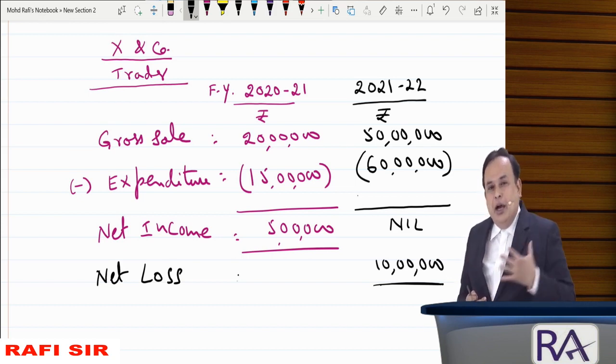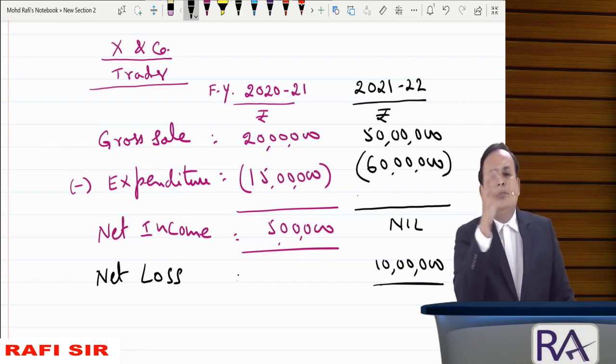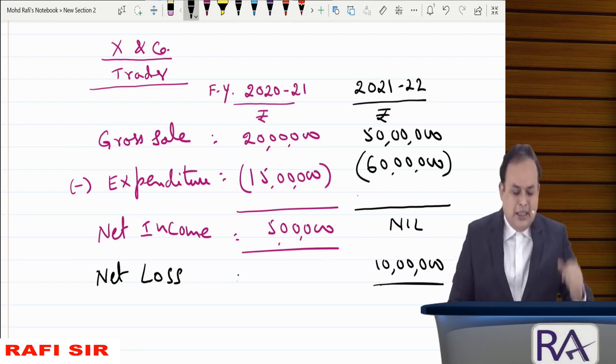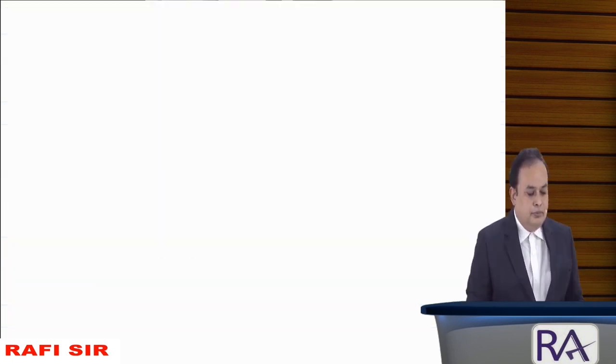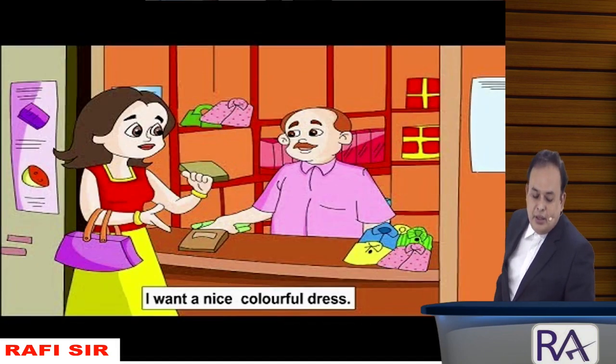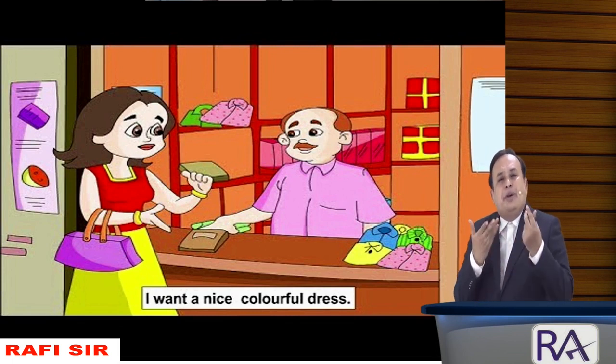Whereas in our case, indirect taxes are transaction based, supply based taxes. How to understand? Look on the screen, my dear sir. A shopkeeper is selling various wearing apparels.